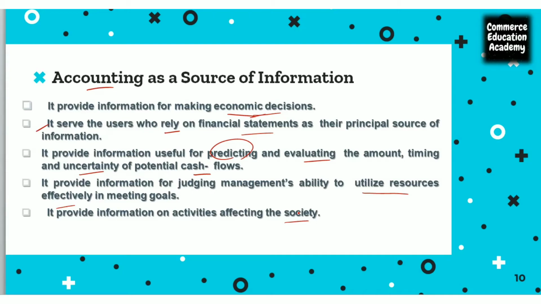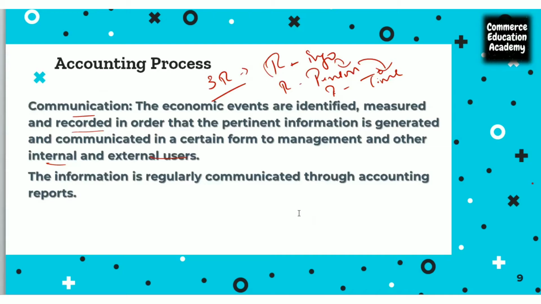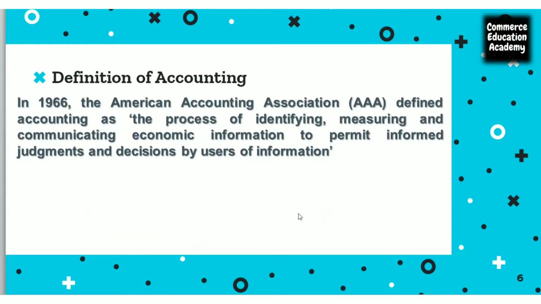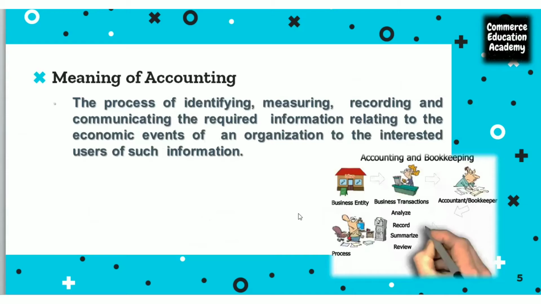Now, after understanding all this, it's better to get back to the meaning. After understanding the meaning of the various basic terms, it is very easy to understand the meaning of accounting. The accounting process starts right from identification, measuring, recording, and communicating the financial report to the users. We call the complete process accounting. I hope now the point is very clear.